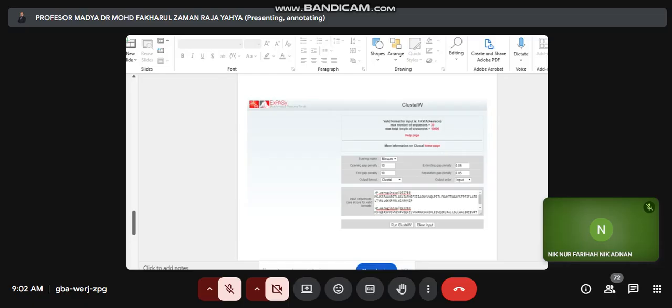If not, that amino acid sequence is considered incomplete, not fully annotated. We can use default settings as shown here, like penalty value, gap penalty, opening gap penalty, extending gap penalty. We can just use the default values here.